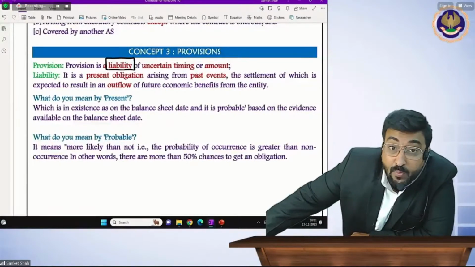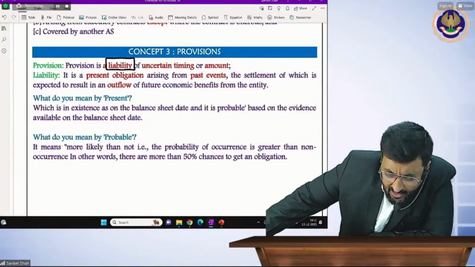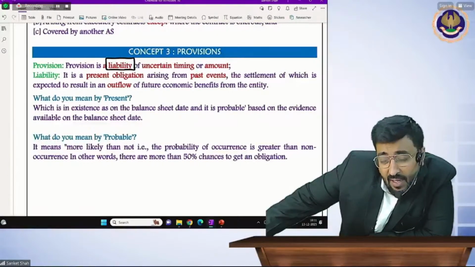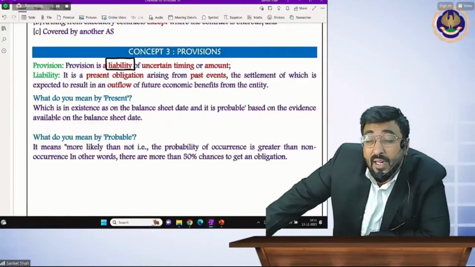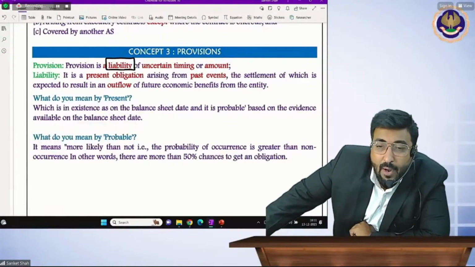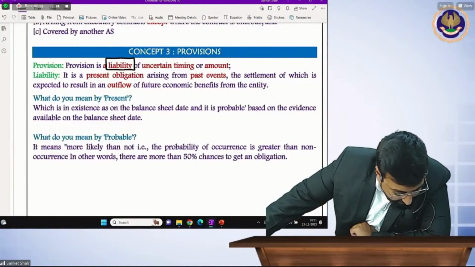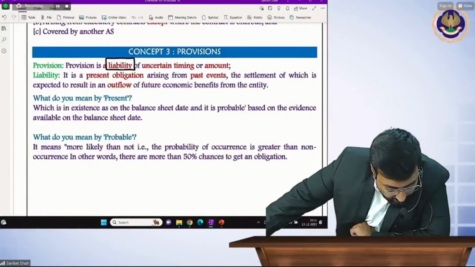So beta, you have to remember this 5 times. Provision is a liability. Provision is a liability of uncertain timing and amount. A provision is a liability of uncertain timing and amount. So provision is a liability of uncertain timing or amount.